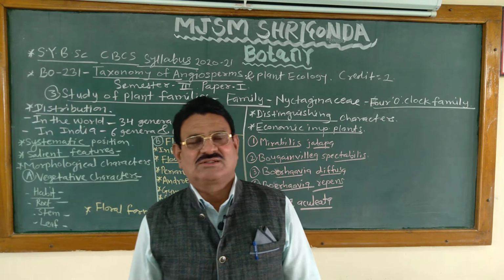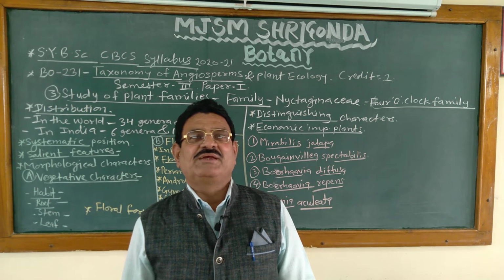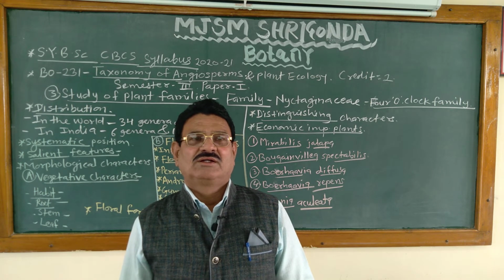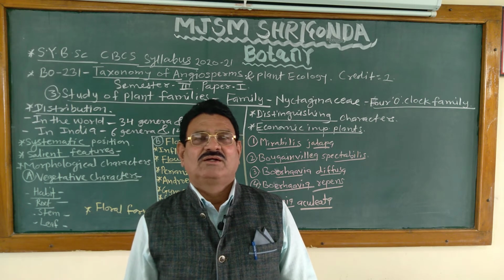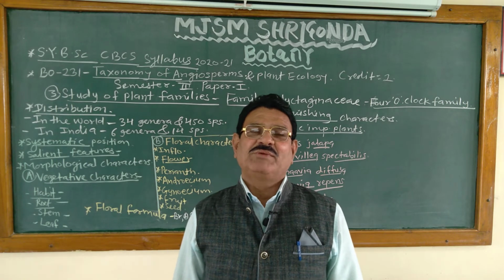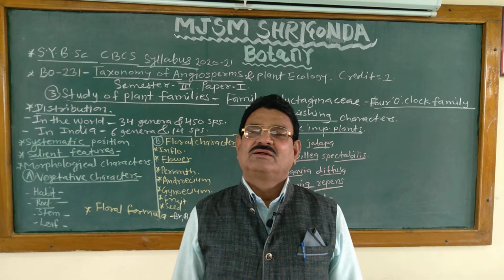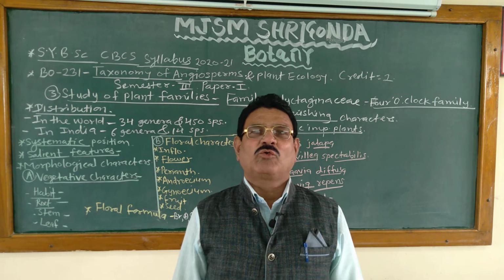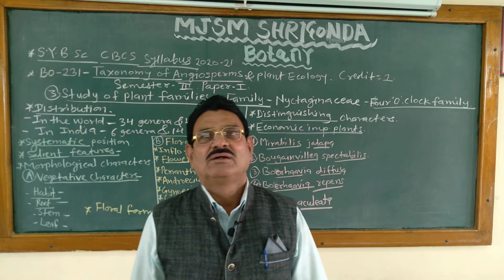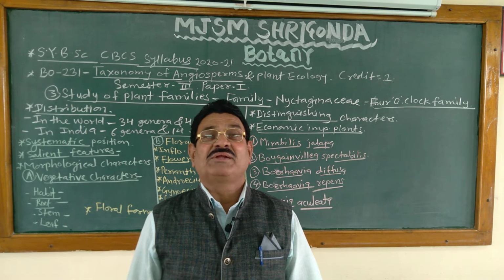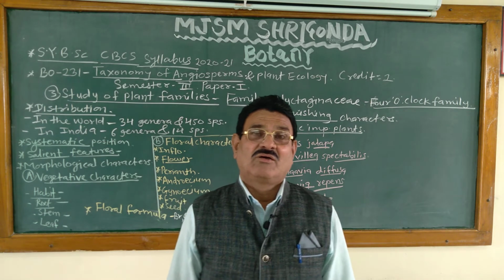Today we will discuss the study of families, unit number 3, family number 7, apetalous family, family Nyctaginaceae. Family Nyctaginaceae is commonly known as the four-o'clock plant. The four-o'clock plant is the genus Mirabilis jalapa, with pinkish colored flowers.